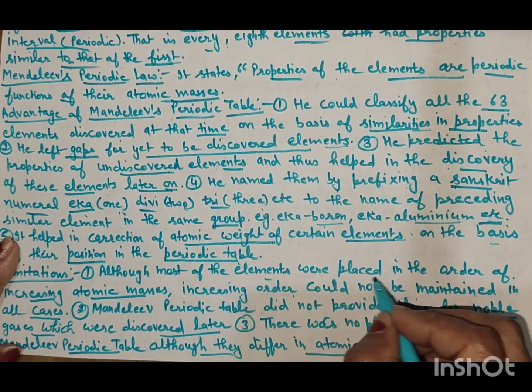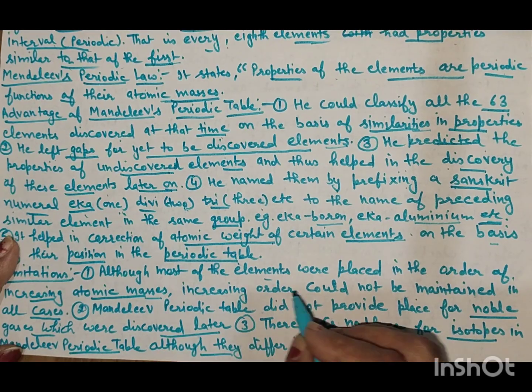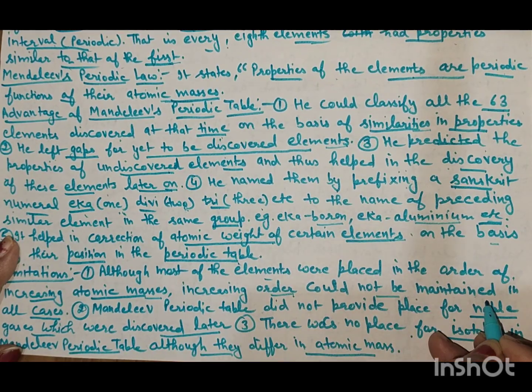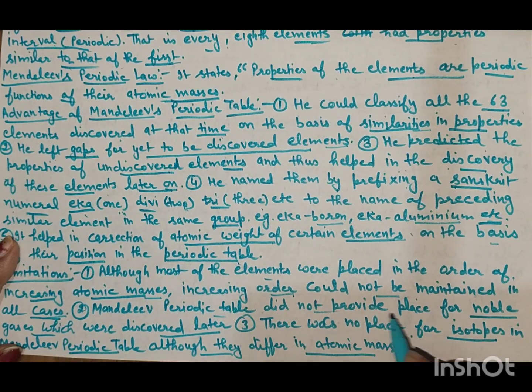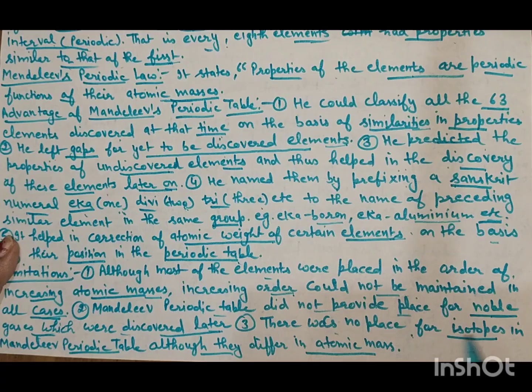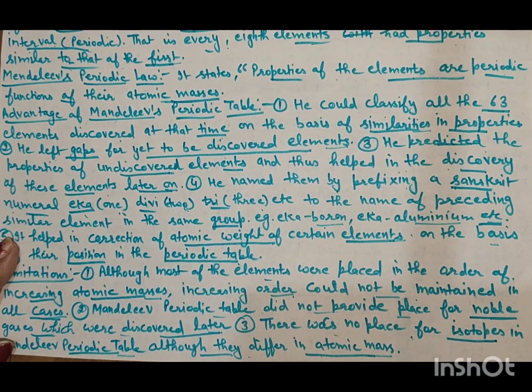What were the limitations of the Mendeleev periodic table? Although most of the elements were placed in the order of increasing atomic masses, increasing order could not be maintained in all cases. Mendeleev's periodic table did not provide a place for the noble gases because they were discovered later. There was no place for isotopes in the Mendeleev periodic table, although they differ in their atomic masses.